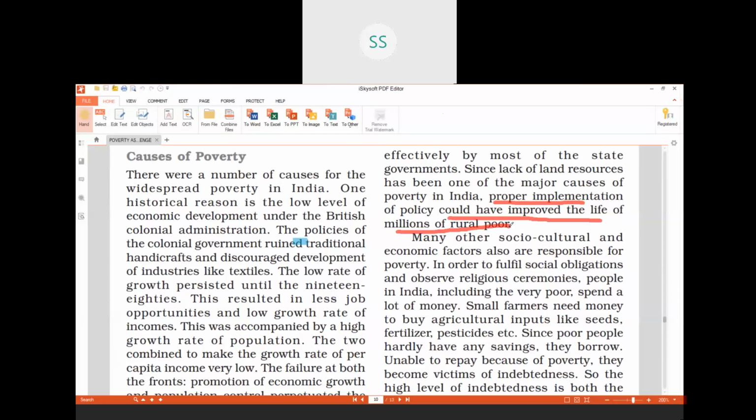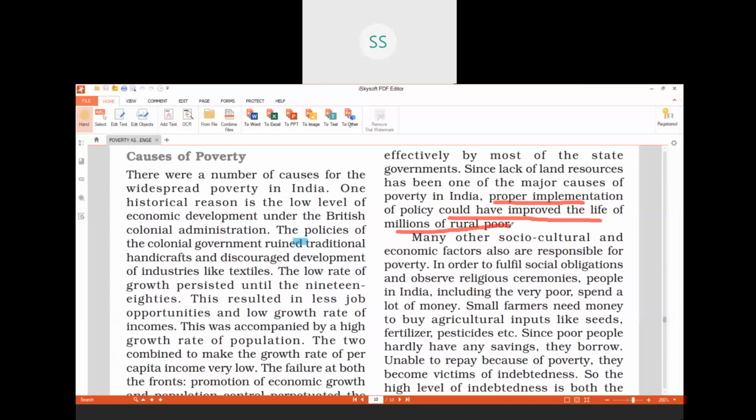What is implementation, children? Actual effectiveness. For example, if you make a timetable at home, saying I'll follow this timetable, I'll study from 8 o'clock to 10 o'clock, or whatever timetable you make, and you paste it on your wall or on your study table, but it remains there only. You are not implementing it, you are not following it. What is the use of making that study timetable? That is exactly what I am talking about here. If the policies are made by the government but not implemented, that is why even today there is so much poverty. So that is one more cause, children.